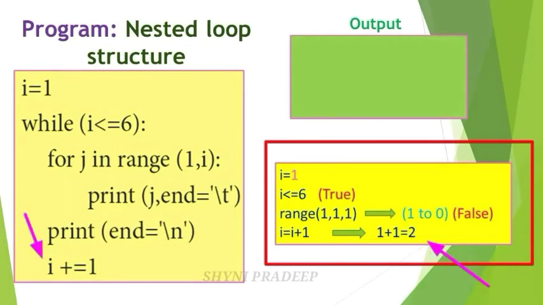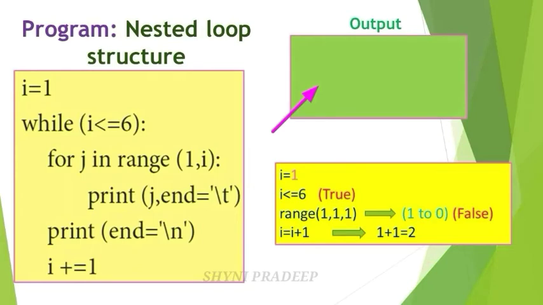Next, I plus equal to 1 means I is equal to I plus 1. So you have to update the control variable value. What is the value of I? 1, so 1 plus 1 is equal to 2. Now our new I value is 2. In this first iteration, we didn't get any output. So let us see the next iteration.